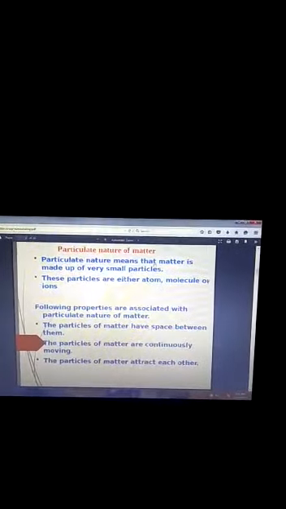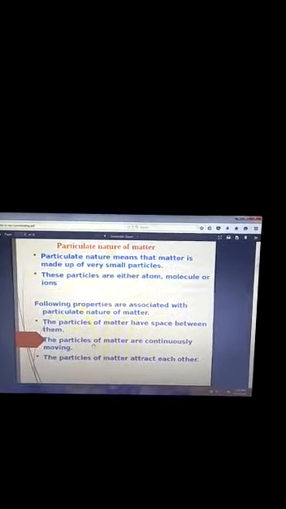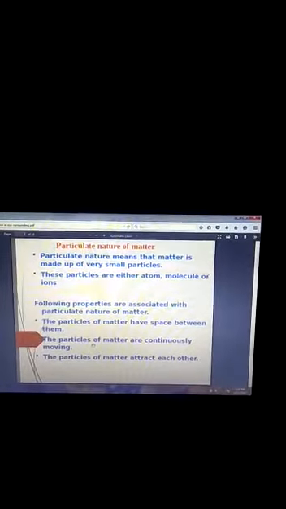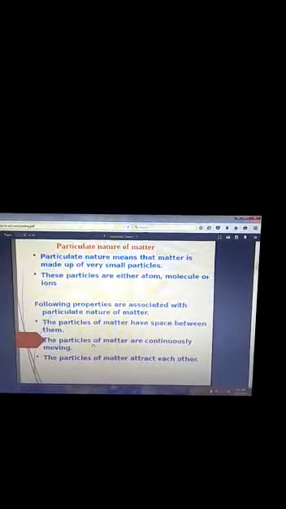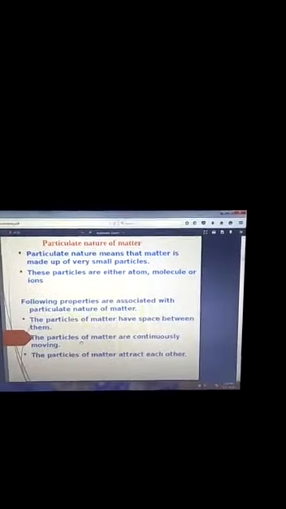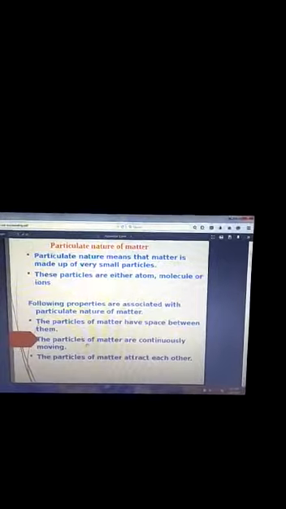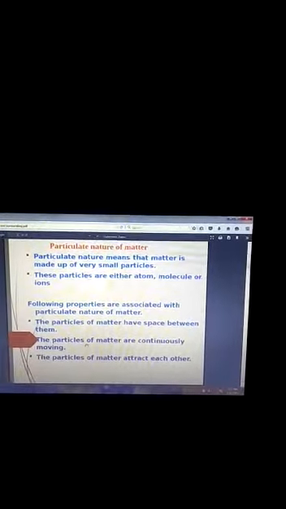Following properties are associated with the particulate nature of matter. The particles of matter have space between them. The particles of matter are continuously moving. The particles of matter attract each other. We will learn the properties of matter with our activities.